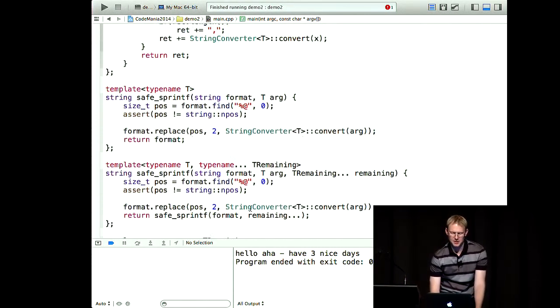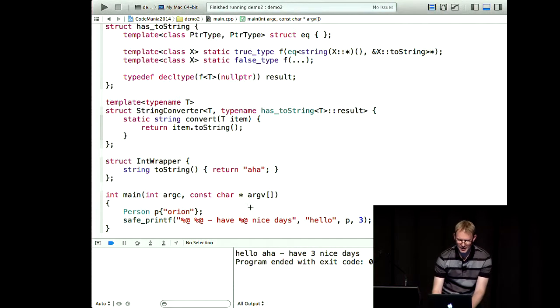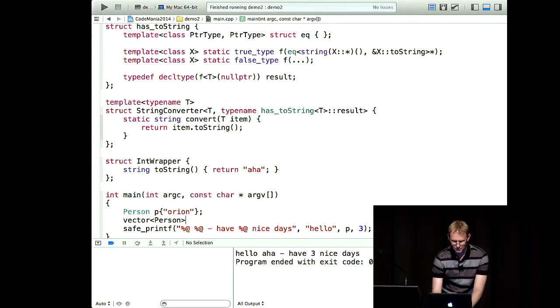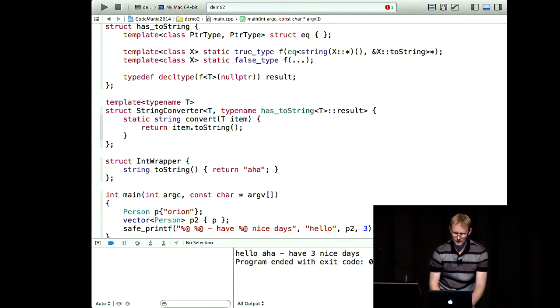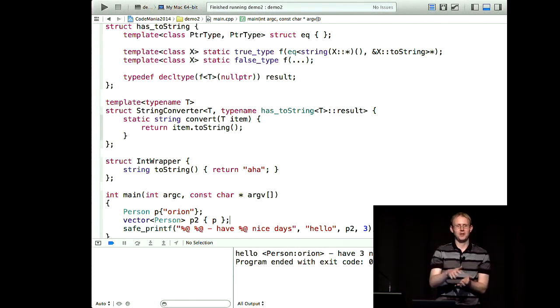Now, because the other specializations are still existing, we can plug those into each other. We can make a vector of person. And we can put P in there. And we can put multiple people in there. Well, there's only one in there, but you can see one feeds into the other and they all kind of work together.